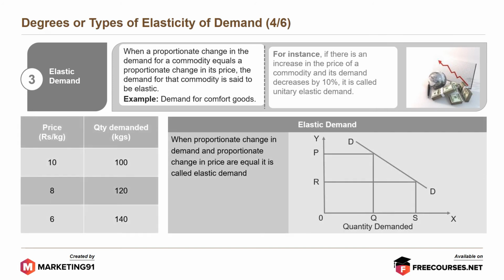When proportionate change in demand and proportionate change in price are equal, it is called unitary elastic demand. For instance, when the price was Rs 10 a kg, quantity demanded here was 100. When the price was dropped to 6, the quantity demanded increased on a proportionate basis to 140 kgs.